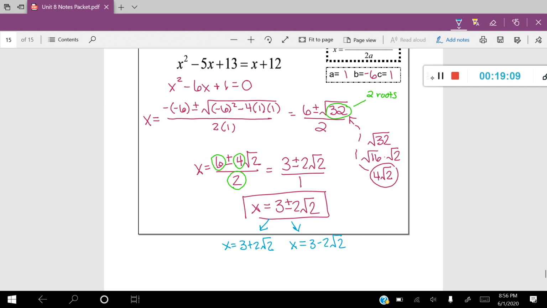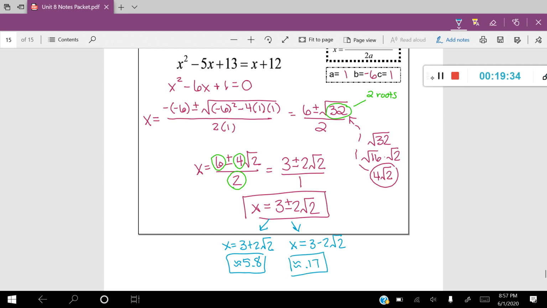You could also grab the decimals, which our first one would be about 5.8, and then our other one, 3 minus 2 root 2, would be about 0.17.